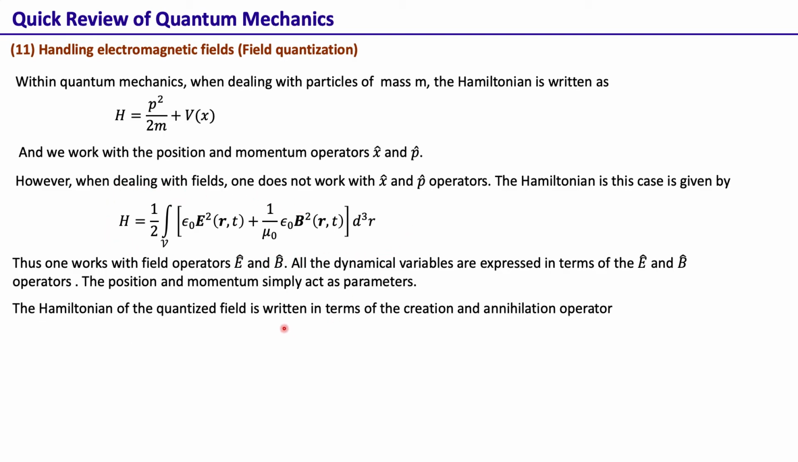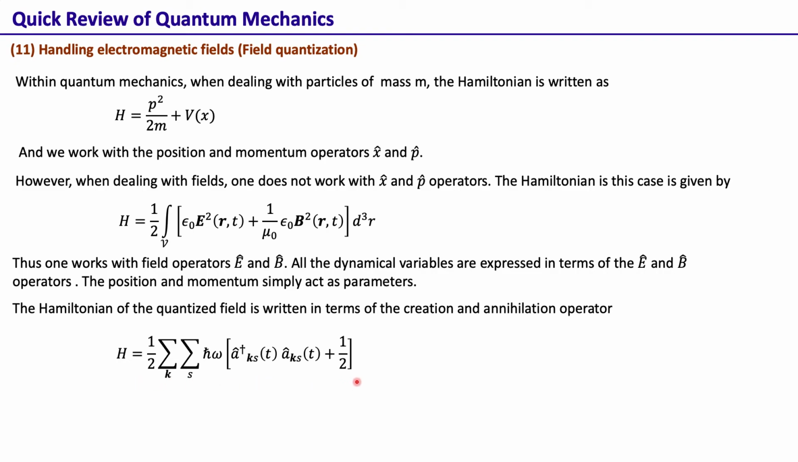The Hamiltonian corresponding to the quantized field is actually written in terms of creation and annihilation operators. So this Hamiltonian is written like this, where we introduce this a dagger a. This is the creation operator, and this is the annihilation operator. This annihilates a photon, and this creates a photon, which we will get to in a minute. The point is that the energy of the electromagnetic field can be written, the Hamiltonian can be written, in this form.